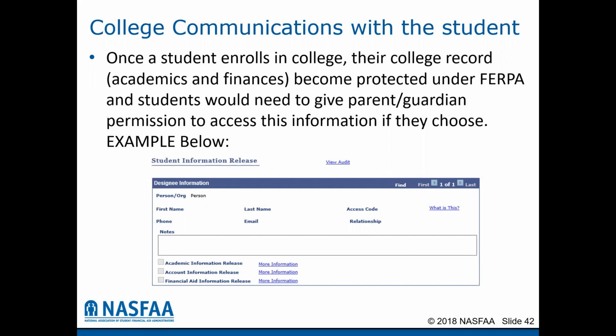So if the student wants the financial aid office or the billing office to be able to speak to their parent or guardian, the student would need to go into whatever the student information release form the school has and identify the person that they want the school to be able to speak to, as well as probably create an access code or a passcode that the parent or guardian would need to have when calling into the school's financial aid office. And we put this in this presentation because we want parents to be aware of this.